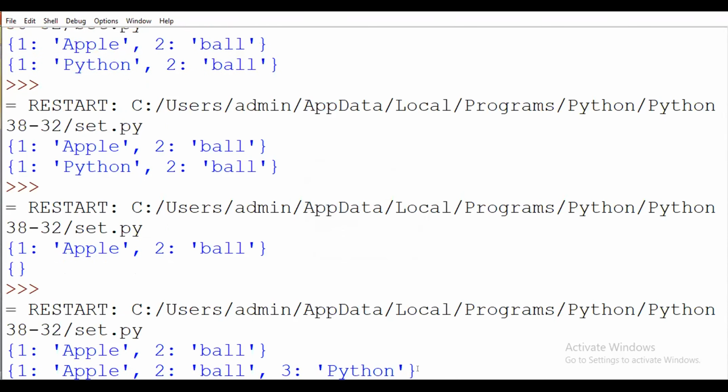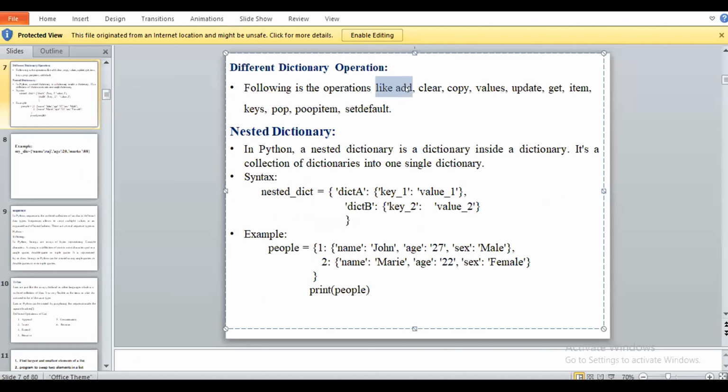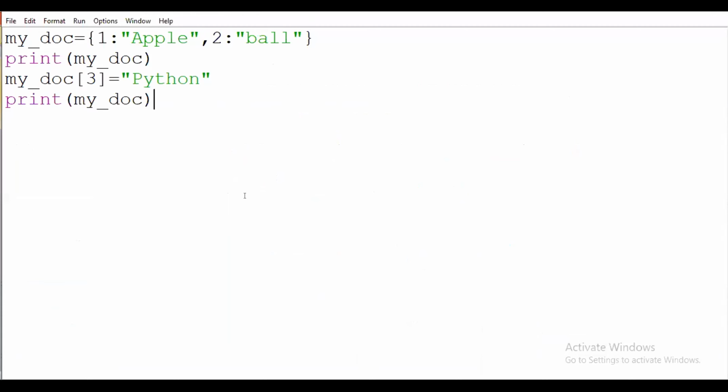So you have to see here, I will add one more element here, meaning I will add an item. We call it adding an element, or we call it an item. Meaning we are increasing the values in our dictionary. It will be how to add items.